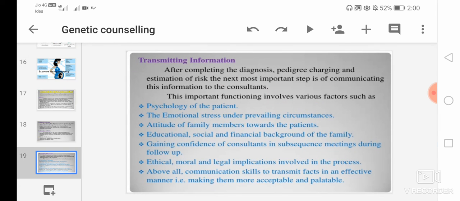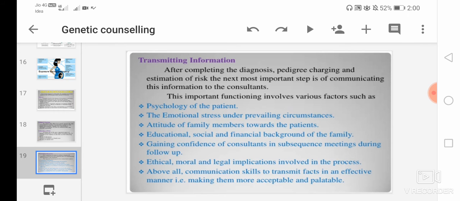Then is transmitting information. After completing the diagnosis, pedigree charting and estimation of risk, the next most important step is communicating this information to the consultand.